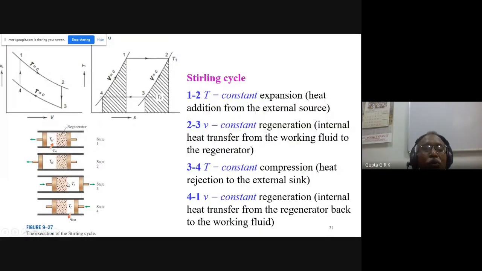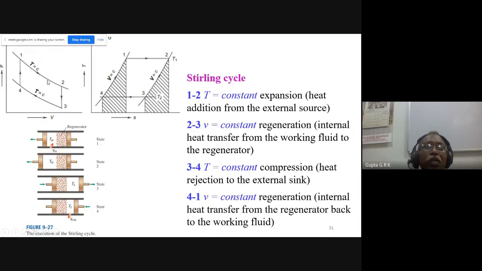So 2 to 3, now it came to state 3, right? So here it has TL temperature, right? And here now I try to compress it. So it's compression taking place from 3 to 4. And during compression, what happens? Actually, temperature has to rise, but at that time I will bring the low temperature reservoir here. So it takes away that heat, right? And its temperature is maintained constant. So there will be isothermal compression with heat rejection.